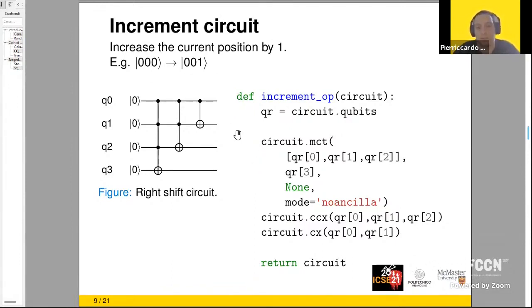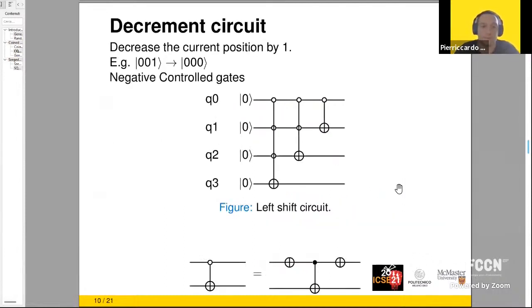And on the right, we can see code in Qiskit to implement it. It's very simple. We have a succession of controlled and multi-controlled gates. It is worth mentioning the function MCT that is used to build controlled gates with more than 2 controls. Here we can see the arguments of the function that are the controls, the target, and the mode, that in this case is no ancilla, and we will see later why this is important.